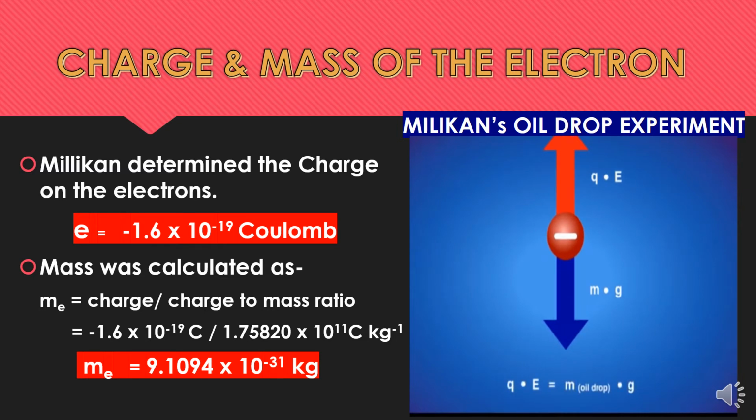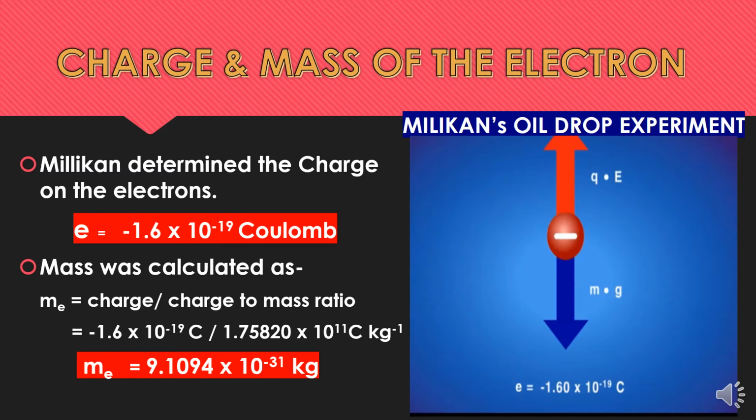And for that particular electric field, by measuring the value of the electric field and the mass of the droplet, he calculated the force of gravitation which was experienced by the oil droplet, and he successfully calculated the charge of the electron as minus 1.6 multiplied by 10 raised to the power minus 19 coulombs.